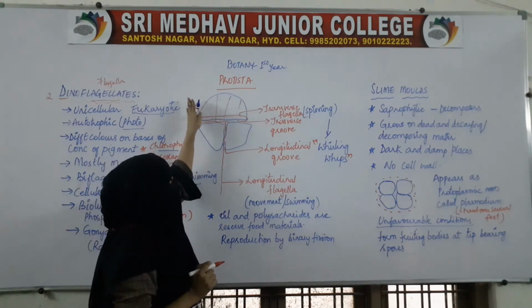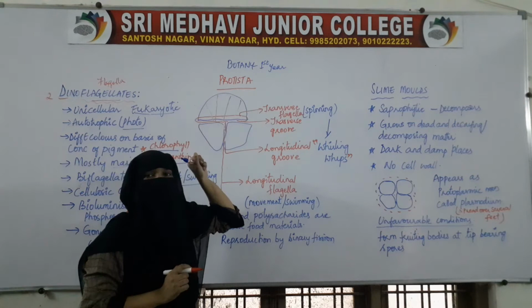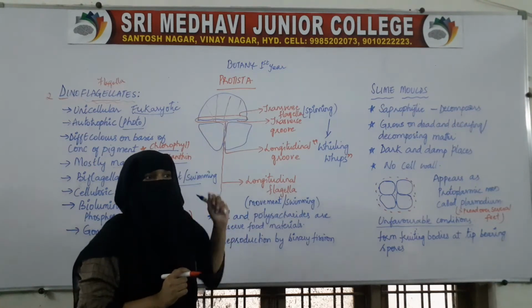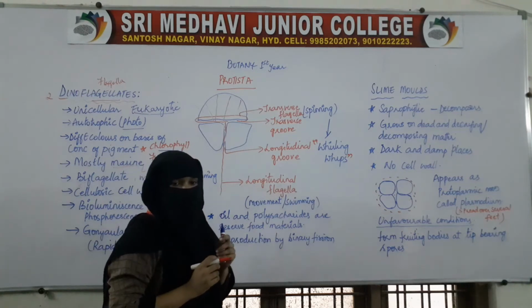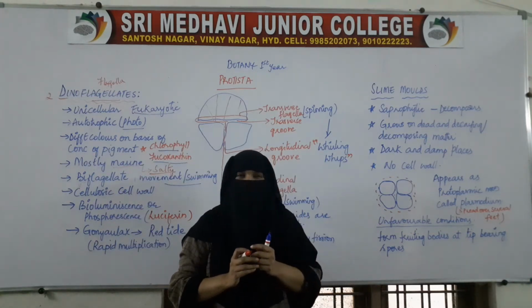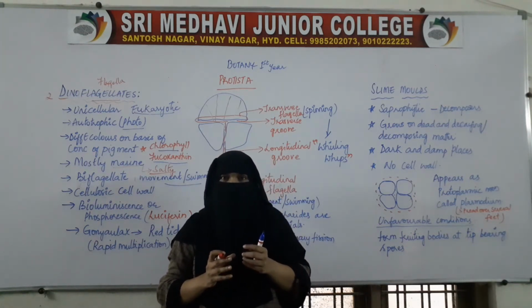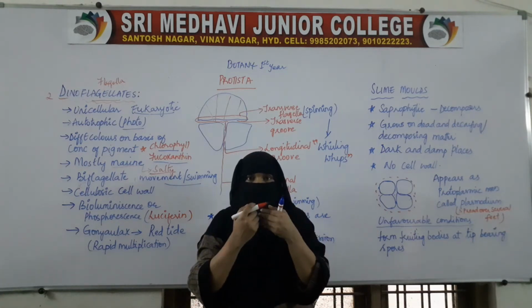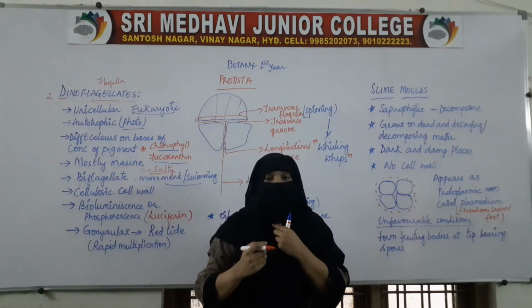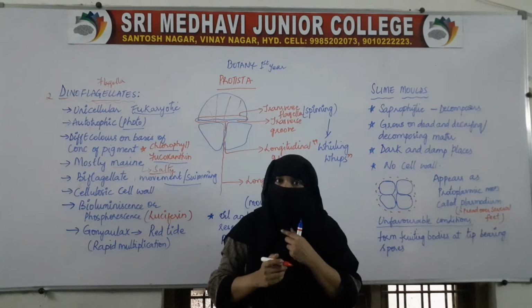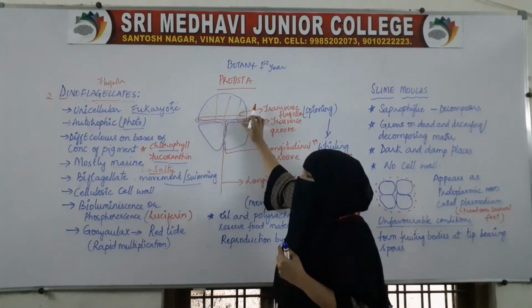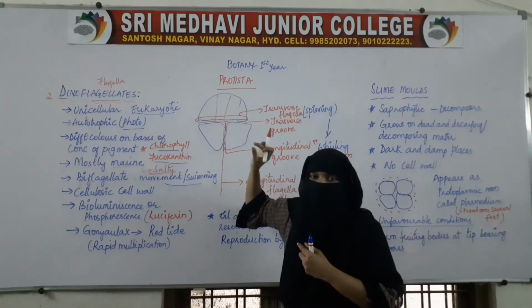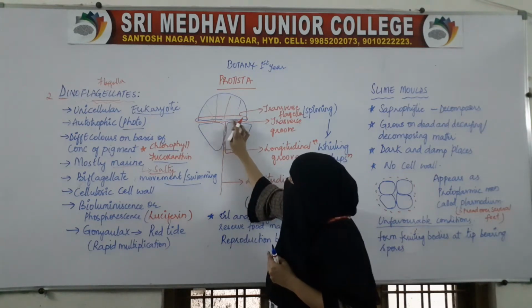So the outer surface of the cell wall has plates. Because of these cellulosic plates interlocking with each other, we find grooves or furrows in between.